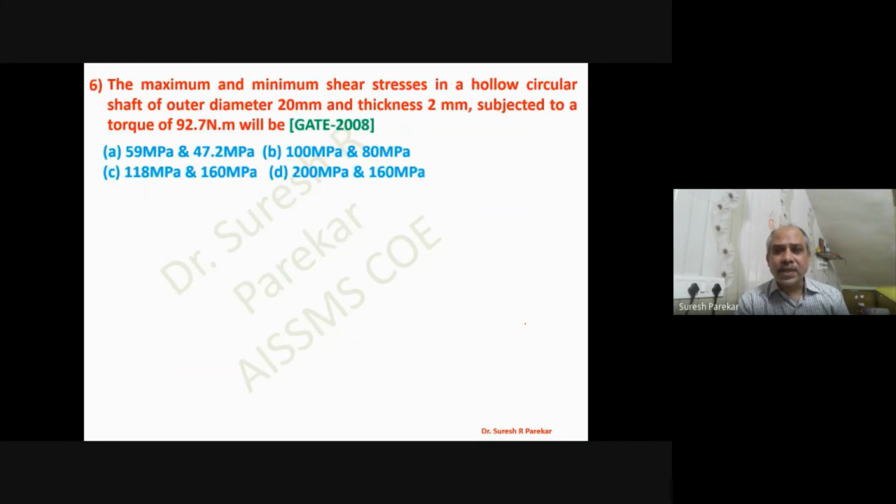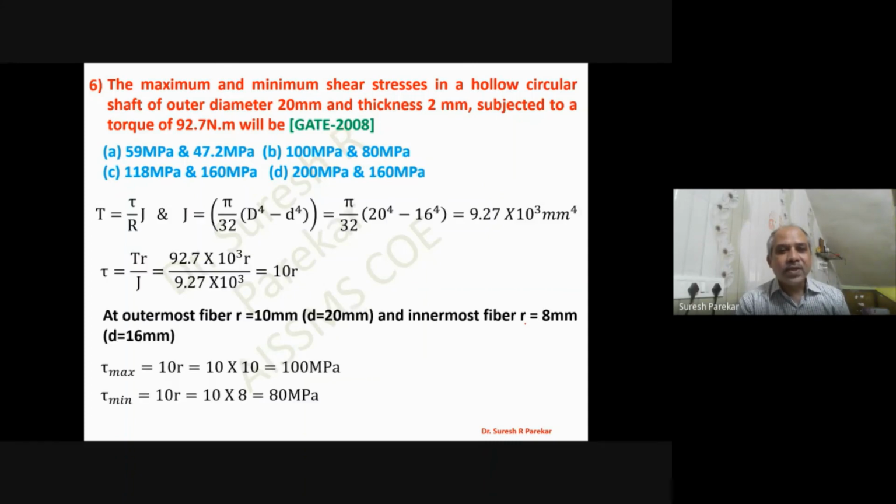Then the maximum and minimum stresses in a hollow circular shaft of outer diameter 20 millimeter and thickness 2 millimeter. So inner diameter we have 20 minus 4, that will be 16 millimeter, subjected to a torque of 92.7 Newton millimeter. So we have to calculate, we know, we have to find out tau, that will be in terms of R. So at center we have 0, but here we have inner diameter that will be 16, so R will be 8 inner, which will be minimum, and maximum we have at outer, that is on surface, where I have R as 10. So we have 180, so we have B option.